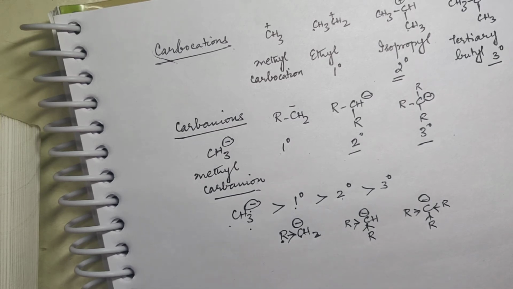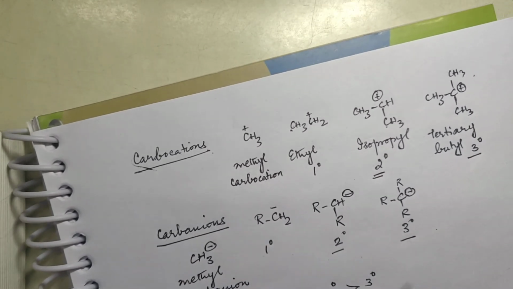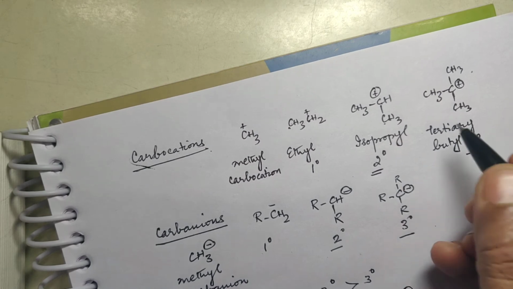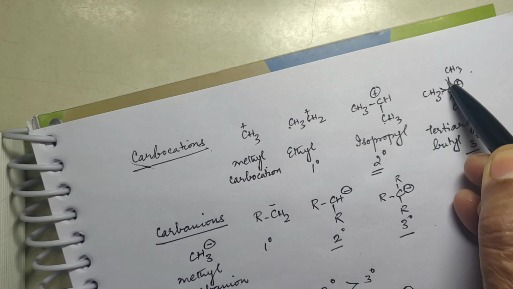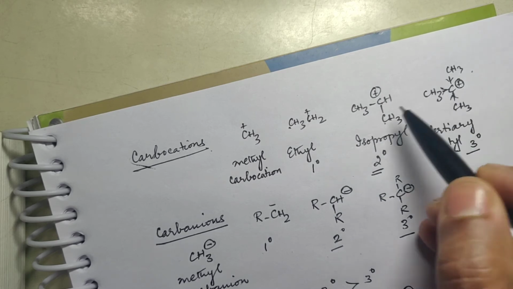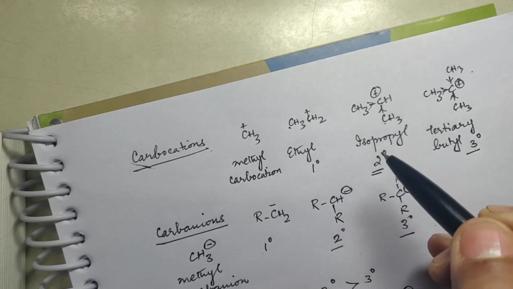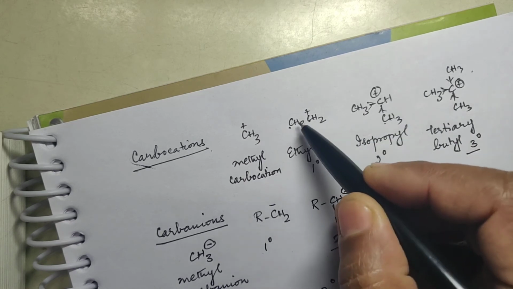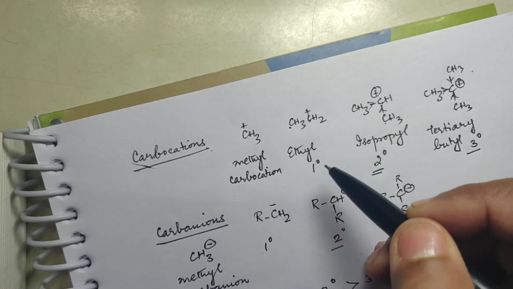Right? Now in the case of carbocation, how can you say? It will be just the opposite, because the greater the number of alkyl groups, these are all electron releasing, so what will happen? It will neutralize the positive charge on carbon. Is that clear? Now here there are two electron releasing groups, so to some extent the positive charge will be neutralized. Here there is one alkyl group, so that will also try to neutralize the positive charge.